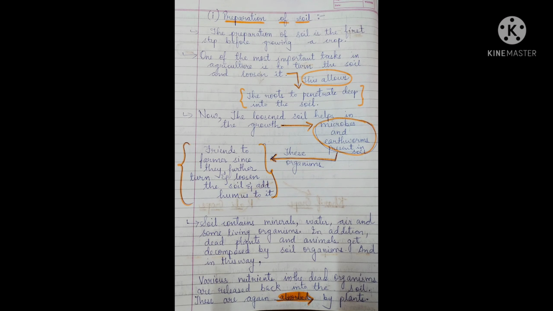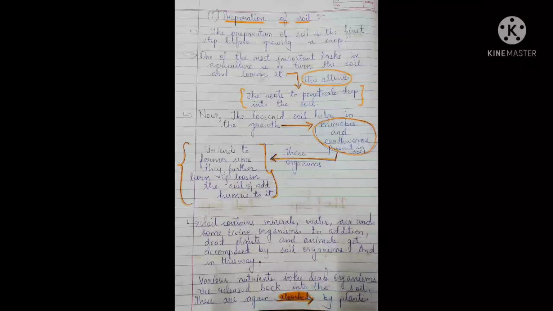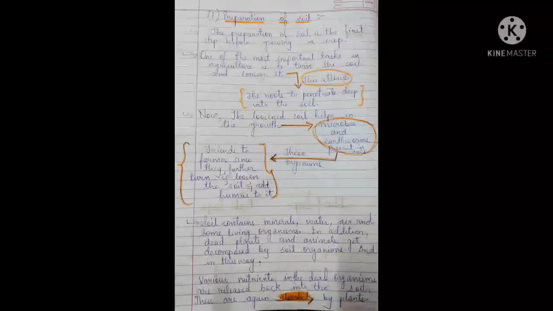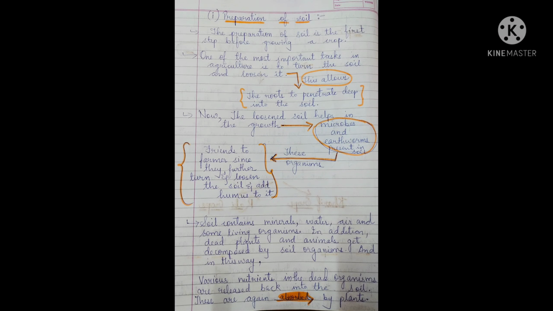Now various living organisms are there in that soil. When they die, they decompose, and all those things are utilized by the plants. It is already there in the soil, but that is utilized by the plants. Since only a few centimeters of the top layer of the soil supports the growth, we should loosen the soil deeply so that roots will penetrate deeply. So all these things come in preparation of the soil.